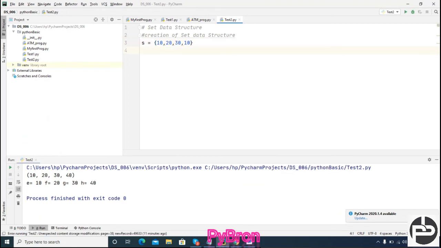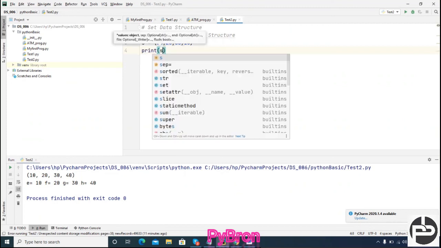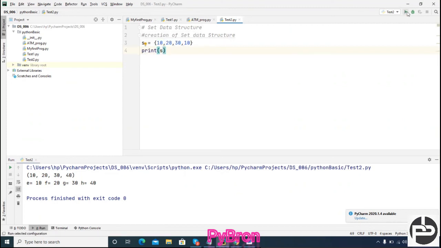By default, if you pass duplicate data into the set, it will consider the duplicate value as a unique value only. Suppose I print s. Okay, I am able to get only 10, 20, 30. Correct, right? Hope it makes sense. What we did, right? Got it. Correct. Okay.